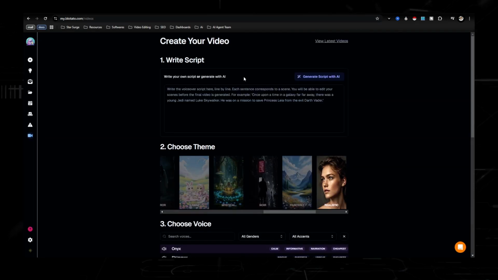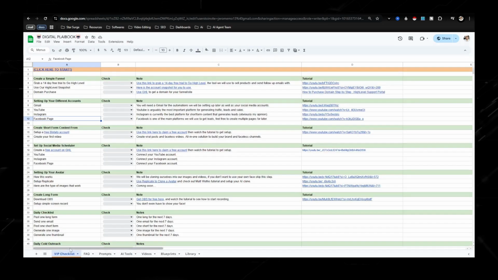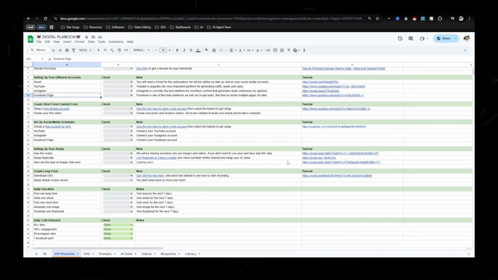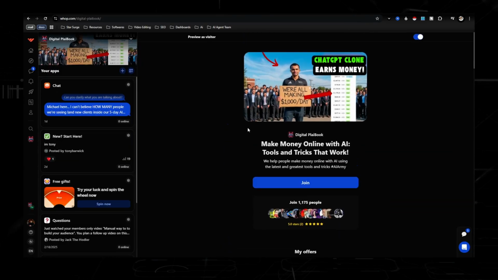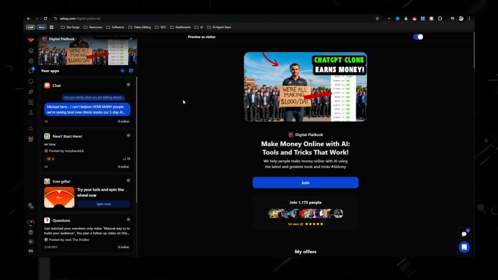But if you're brand new, start with Blotato because it's more time efficient and it's going to allow you to start getting traffic and warming up your Instagram accounts. And if you do want to go with Replicate, setting up your avatar, I do show you how to do that here. I use OBS sometimes, but I also use Descript for all my editing and all my long form content creation. Between this digital playbook and having access to me inside this group, you should be able to start not only building a business, but start making sales.